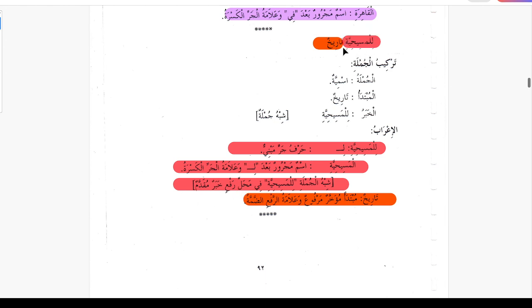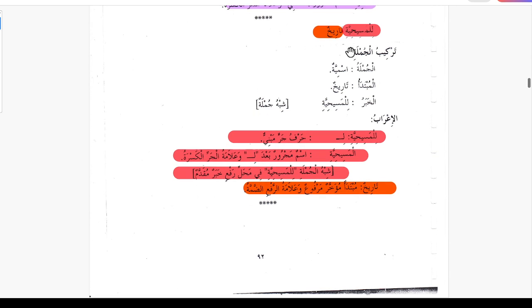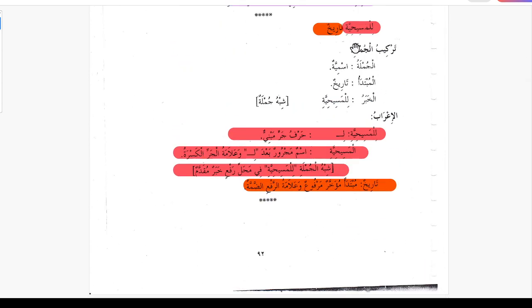So this is jarun wa majrurun shibu jumla khabar muqaddam, and tarikhun is mubtada muakhar marfoon wa lamatul rafi ad damma. So here the mubtada is coming after because it is nakira, and the khabar is shibu jumla, which we have learnt above, that in this case the khabar can come before. Okay, so this is the i'rab of this sentence.